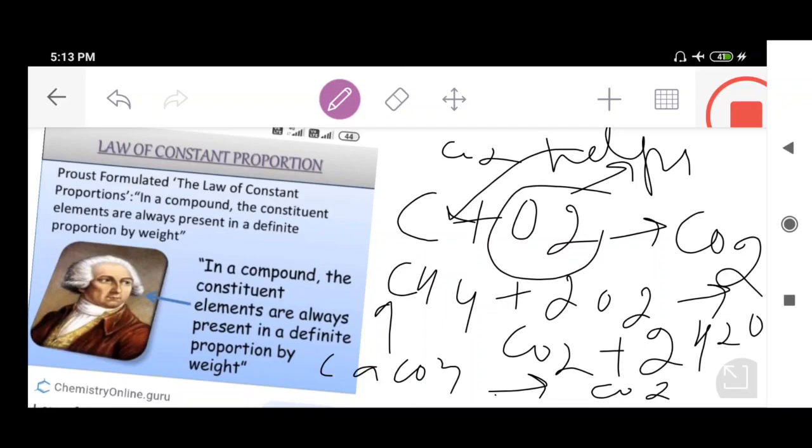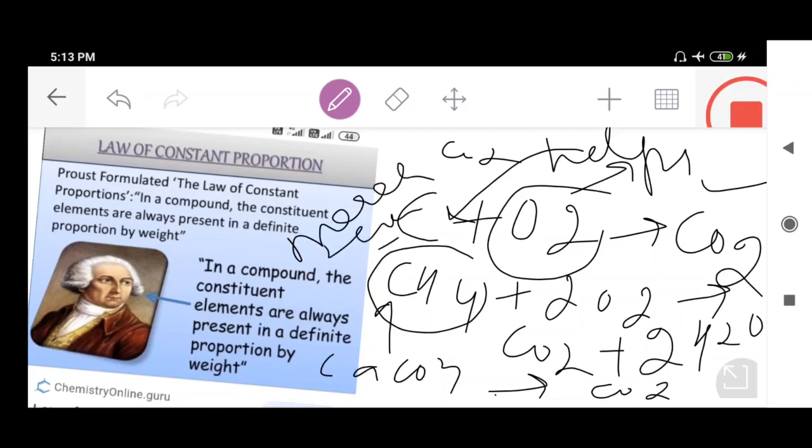One is by burning coal. For example, the moment we burn this coal in presence of oxygen, there is always the formation of carbon dioxide gas. Mark my words. Whenever we burn this methane, CH4 is the formula of methane, also called natural gas.